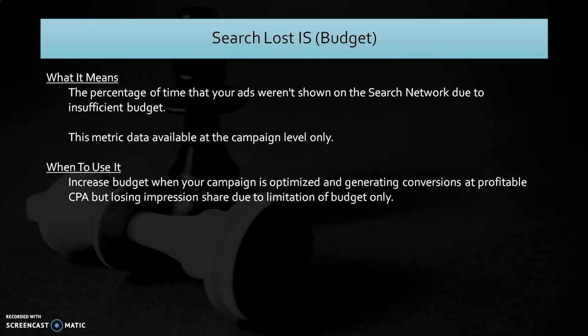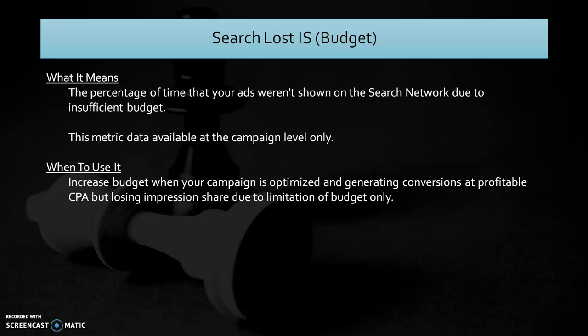Now when to use it? When you have checked that all other parameters of your campaigns are optimized and your campaign is generating conversions at a profitable cost, then you should check it with the search lost impression share budget metric, which will show you how much impression share you are losing due to limitation of the budget only, and that is a clear opportunity to bring in more conversions at the same CPA by increasing the budget.